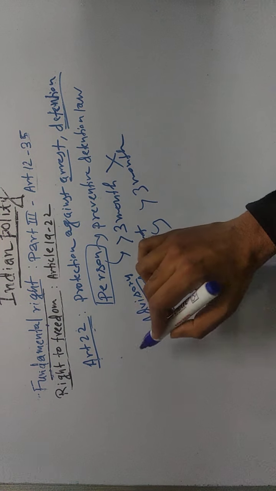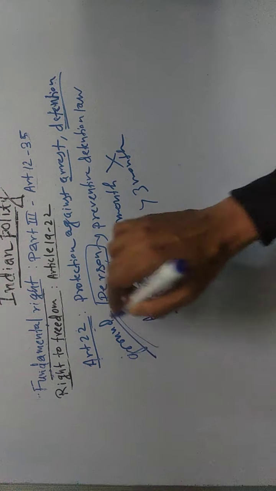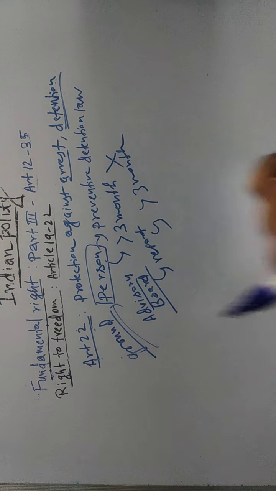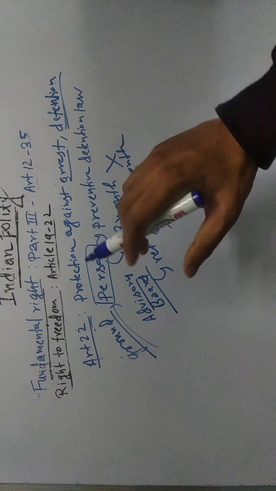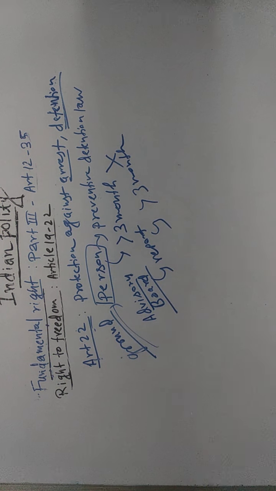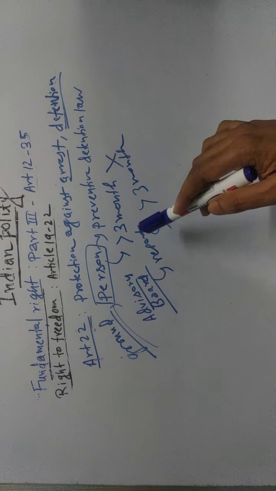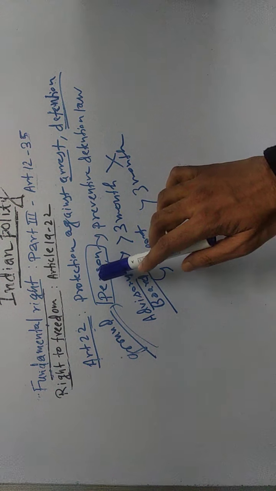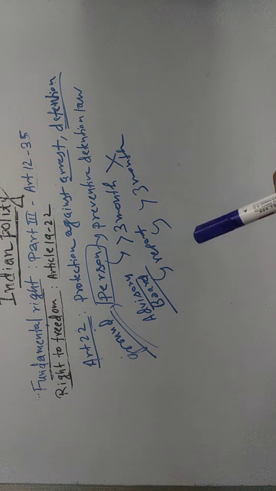Then another right provided under Article 22 to this person is that the ground of detention should be communicated to this person. And another right is that the person who is detained should be afforded an opportunity to make a representation against the detention order. So a person's detention cannot exceed 3 months unless the advisory board permits it, the ground of detention should be communicated, and the person should be afforded an opportunity to make a representation against the detention order. This is Article 22 for you.